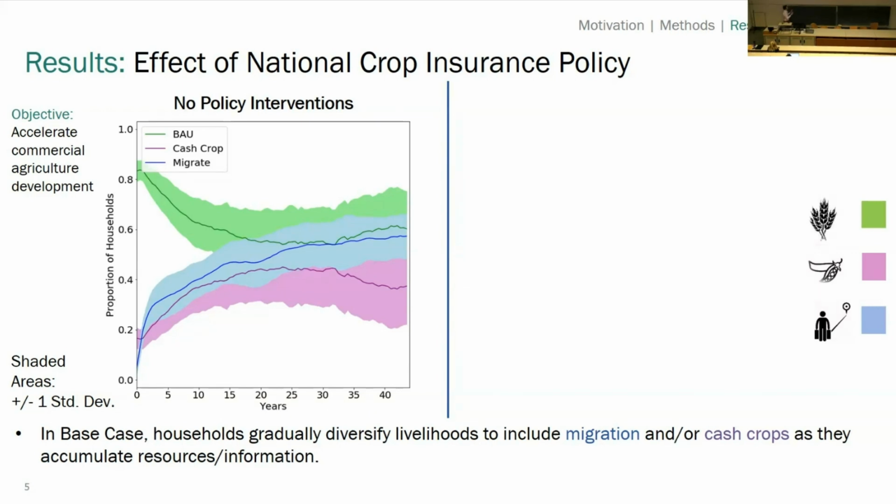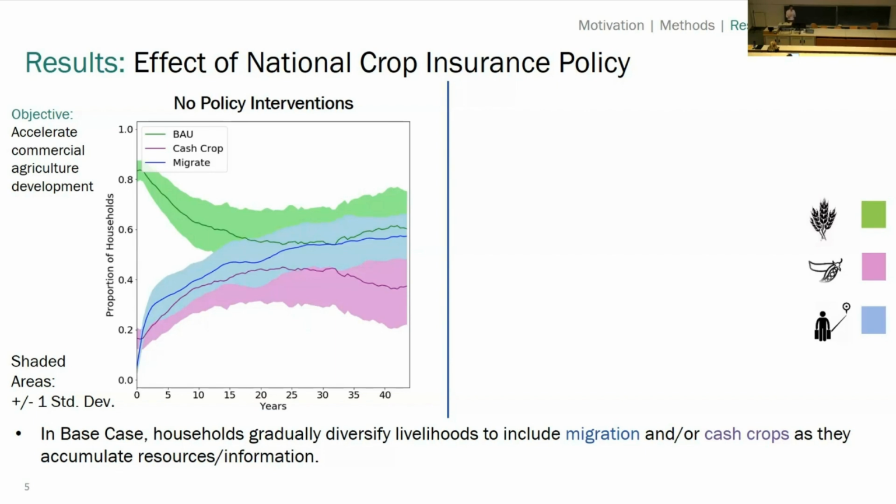So in this first graph, we show households' livelihood changes or choices in the Chitwan district, one of the main agricultural regions. Here we're showing subsistence crops, the proportion of households farming subsistence crops in green, the households switching to more cash crops, high expense but high reward, in purple, and the households that pursue migration in blue.